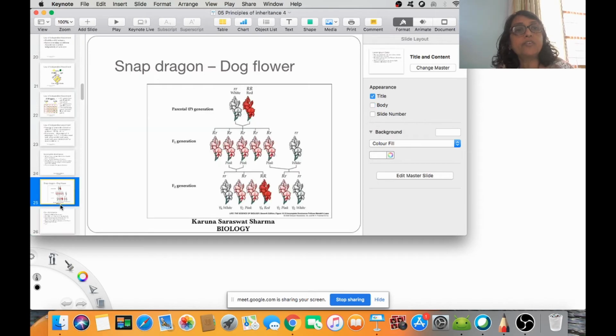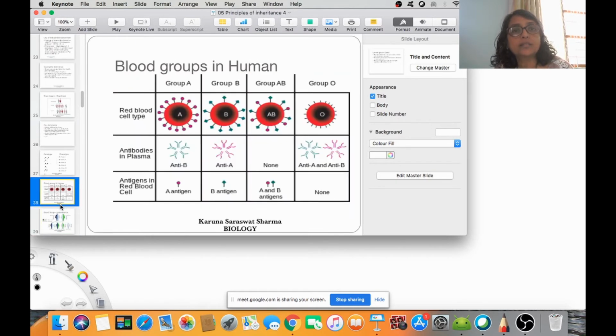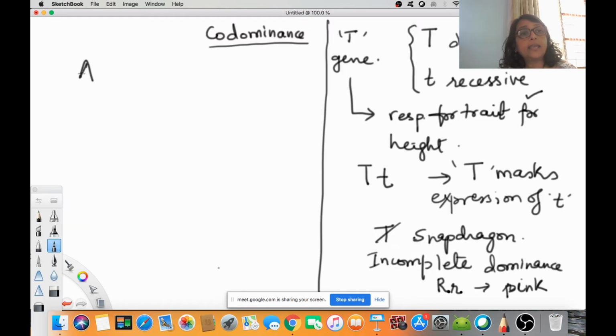Happy learning. We have already done the example of snapdragon or the dog flower. Now we will study codominance. ABO blood group in human.